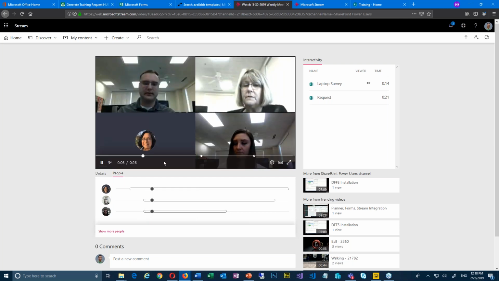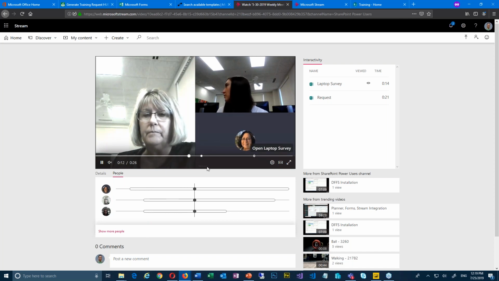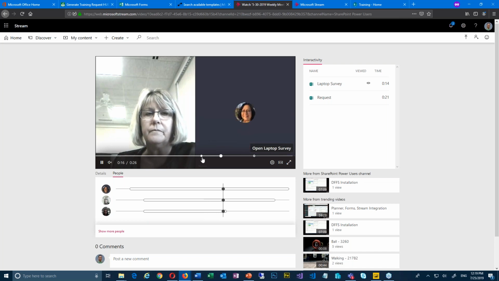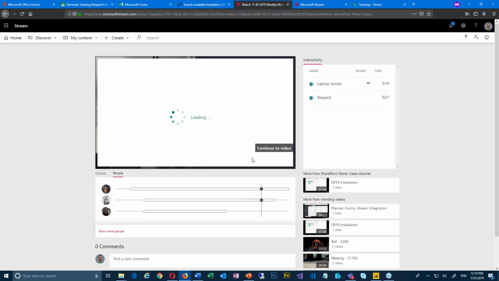I really like that. In my timeline, you'll see these 2 dots, that dot and this dot over here. This one's filled in and this one's not, and you'll see the difference between what that means. So when it gets to this dot, it gives me the chance to open the laptop survey. But since I've already done it once, it doesn't stop there. It says, I know you filled that out already. But when it gets to this second one, that circle without the fill, it knew I had not filled out this quiz or survey. So it took me straight to it.